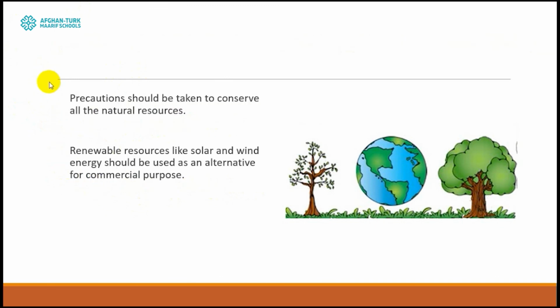So precautions should be taken to conserve natural resources, and these precautions are like we have to use renewable natural resources instead of non-renewable ones, because renewable ones are easy to get. Nature is producing them easily. They are a bit less harmful than the non-renewable ones. So the most important precaution that we can take is to use renewable resources instead of non-renewable ones.